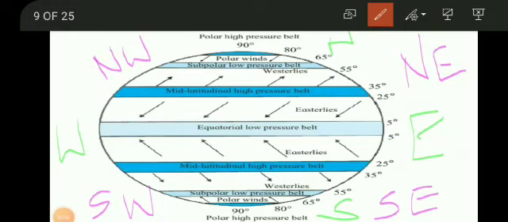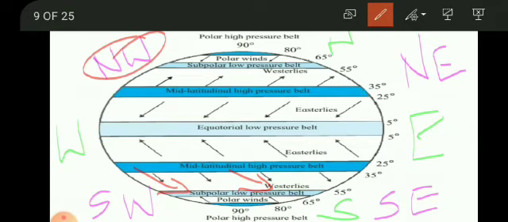Similarly, as these winds were blowing from high pressure to low pressure, here also they are blowing towards the low pressure, that is the subpolar low pressure in both the hemispheres. Here also from the high pressure belt it is moving towards the subpolar low pressure belt. Here also the direction is changed due to rotation of the earth. In the southern hemisphere, these winds blow from the northwest direction. That means this is the northwest direction. So in this way they are blowing in the southern hemisphere.